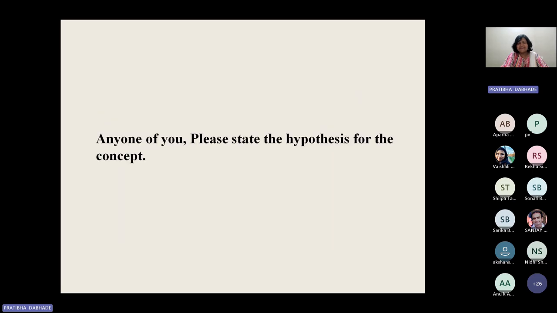Good try. So please clap for yourself. Now, many students have come up with various attributes and accordingly prepared their own definition about the mammals. That is nothing but the hypothesis about the concept. Now, can anyone please state the hypothesis about the concept? According to you, what is a mammal?